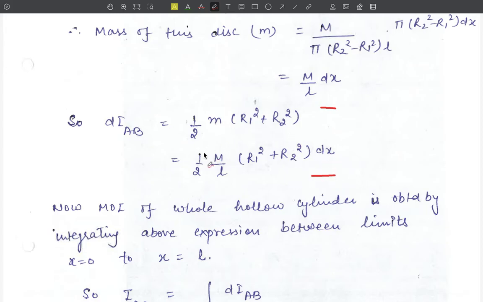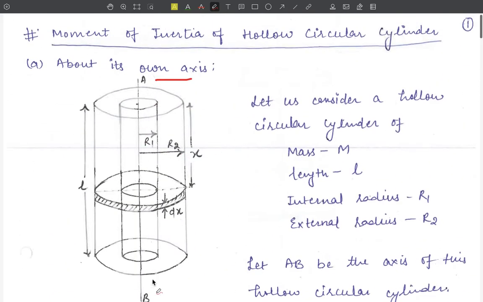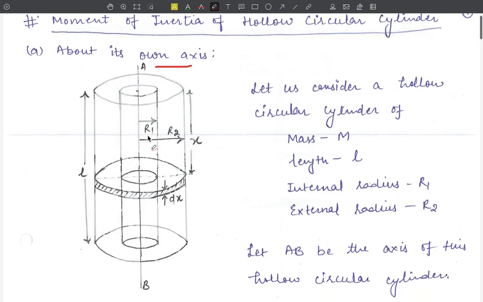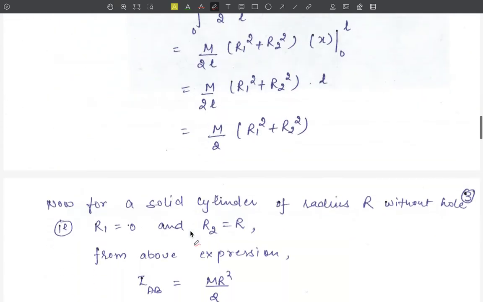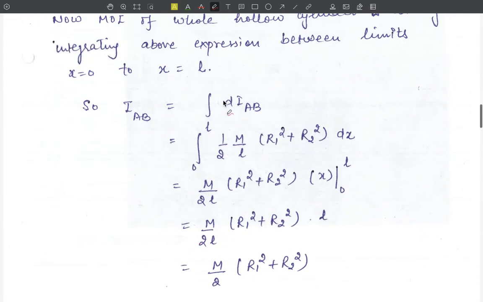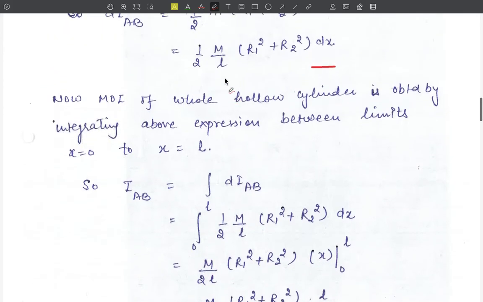Now, with the help of this small moment of inertia of this thin disc about the AB axis, we will find out the moment of inertia of the whole hollow cylinder about this AB axis. For that, we will integrate this result, and now the limits of integration will be from x equal to 0 to x equal to L, the whole length of the cylinder. Therefore, we get the moment of inertia to be equal to the integration of dI_AB, that is the integration from 0 to L, and this dI_AB is equal to half of m upon L into r1 square plus r2 square into dx.